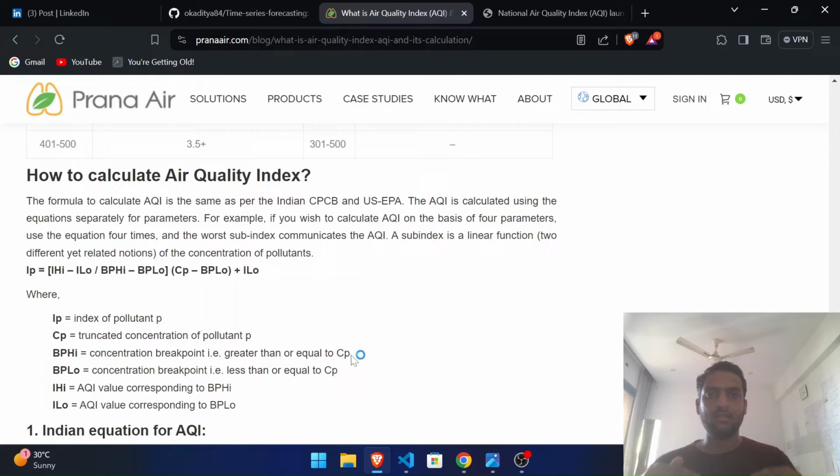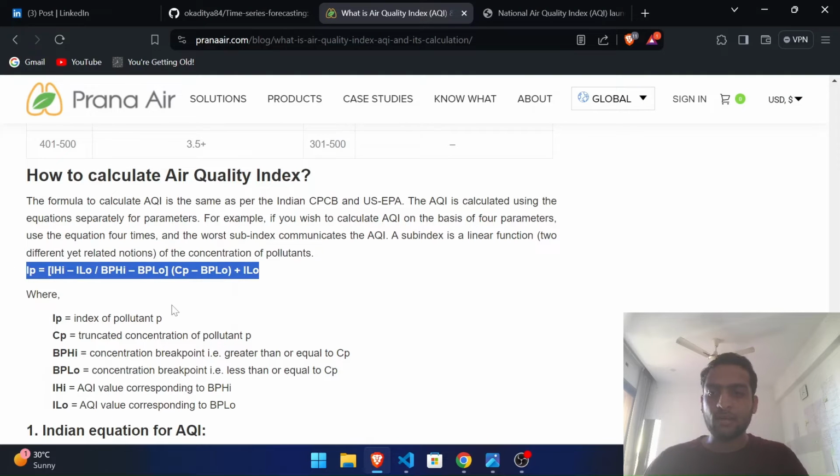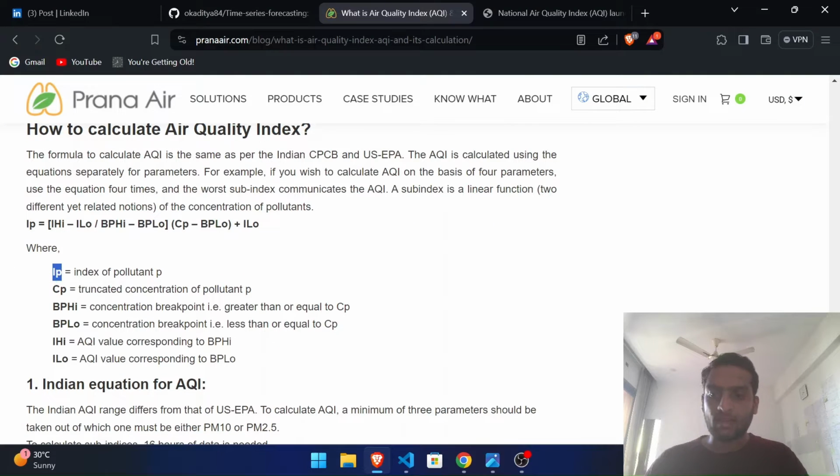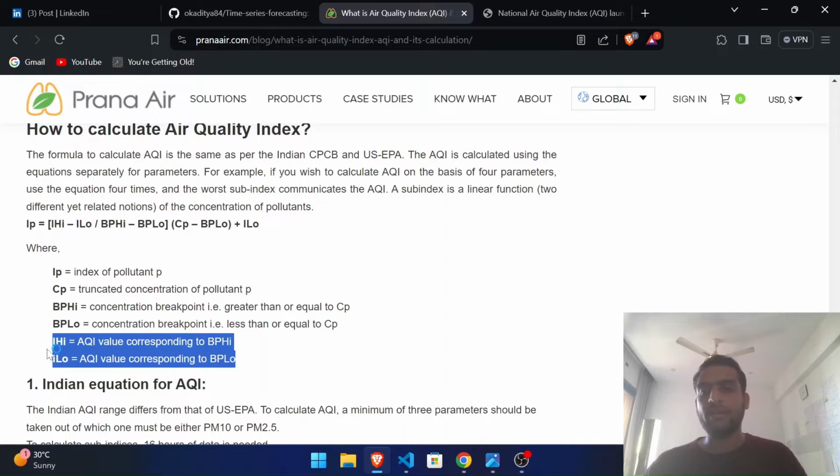Air quality index is nothing but the worst sub-index from all the subparameters calculated using this particular formula. This particular formula is given by Indian standards, which has all the explanation like BPHI, BPLO, which means the higher and lower range of the particular concentration at that point of time. The IHI and the ILO is the corresponding value of the AQI.